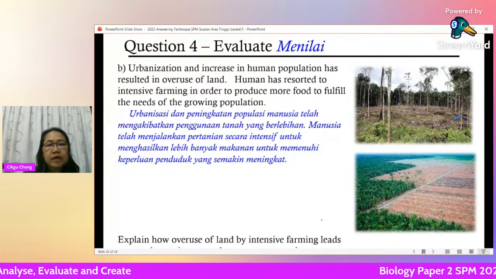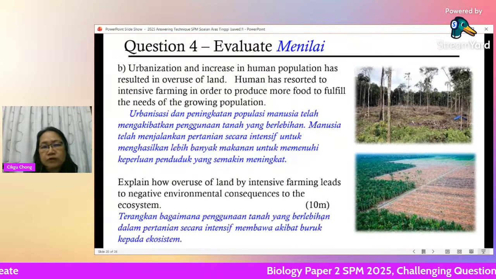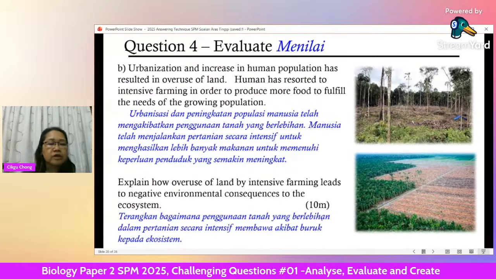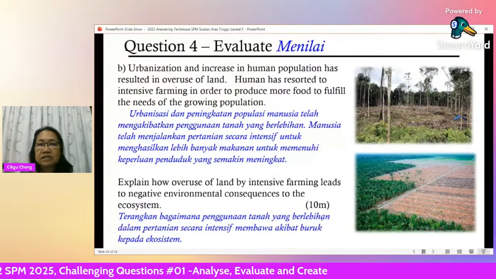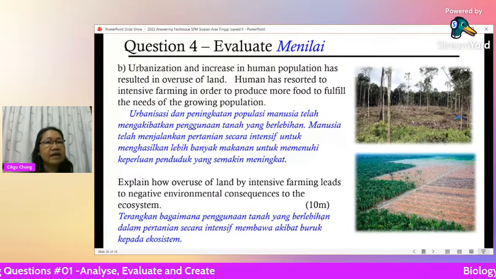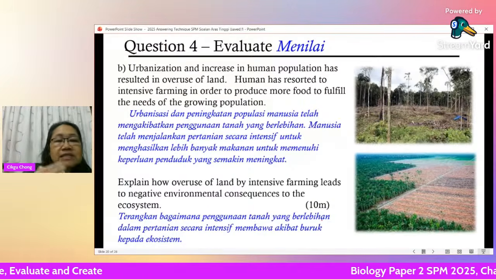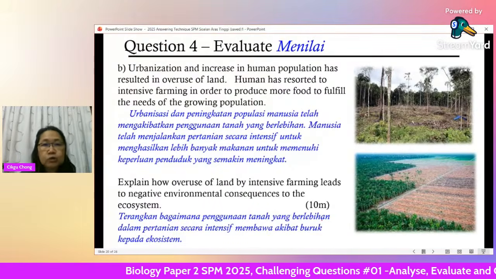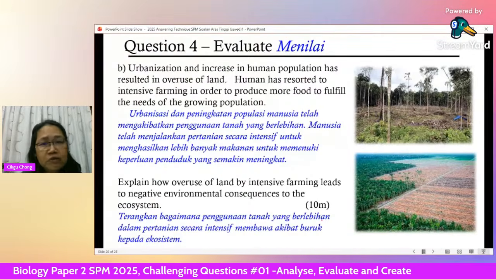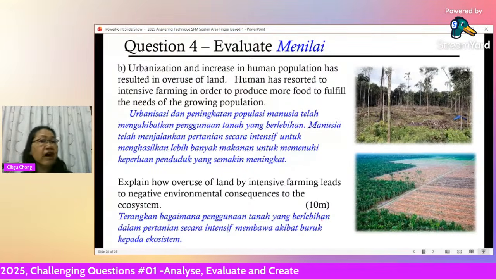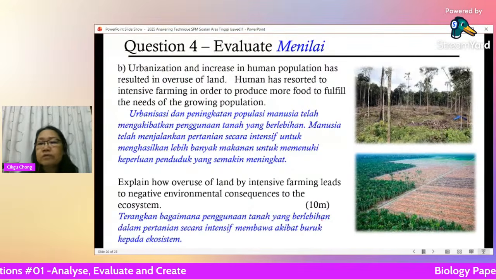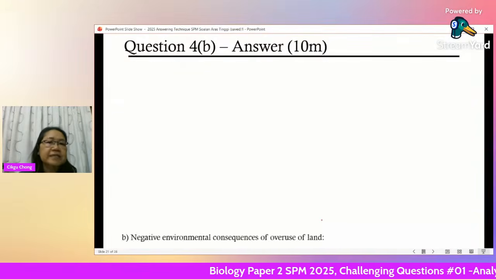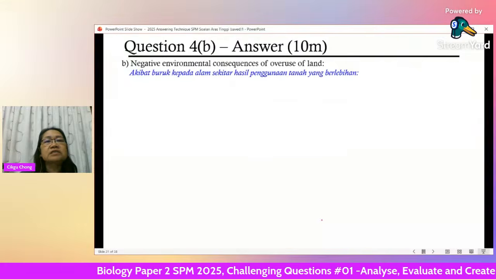Now, question: explain how overuse of land by intensive farming. In intensive farming, you have to cut down trees. You also have to put in fertilizers, pesticides, all these things, and it flows into the river and all that. Then you can start talking. So it leads to negative environmental consequences to the ecosystem. So talk about the bad things. There's nothing good about it when you clear forests and carry out intensive farming. So 10 marks. So what to say? So many things you can say. Negative environmental consequences of overuse of land.